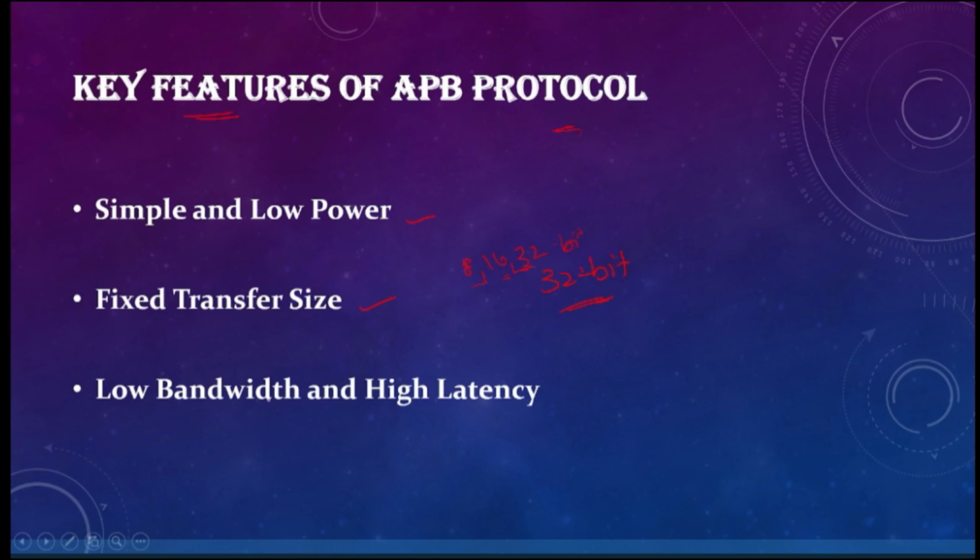Now coming to low bandwidth, since we connect only low bandwidth devices, it has low bandwidth and high latency. Mostly you will be connecting components like UARTs, timers, GPIO controllers, etc. Only these types of things are connected using the APB protocol. These are the key features of the APB protocol.